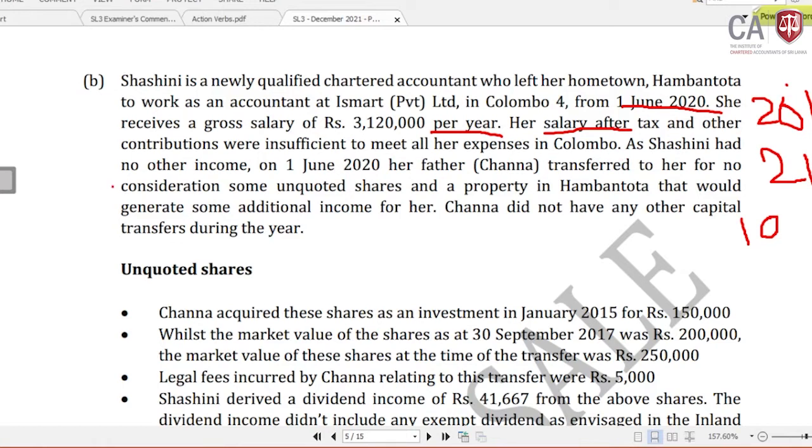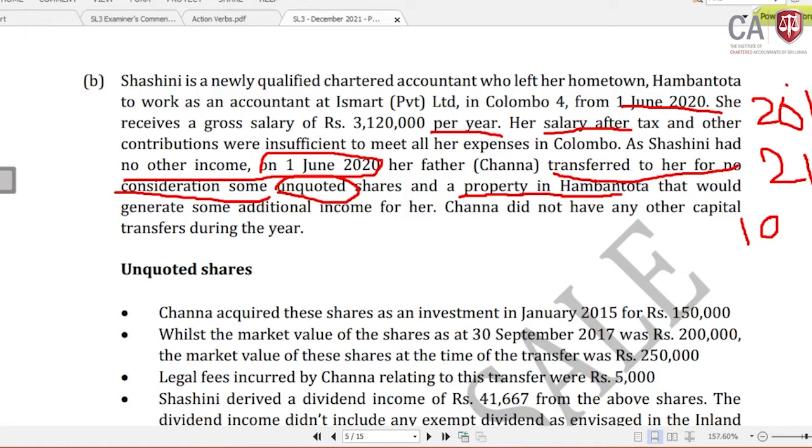As Shashini had no other income, on 1st June 2020 her father, Mr. Channa, transferred to her at no consideration, very important, at no consideration, some unquoted shares, private equity shares, not listed shares, and property in Hambantota.